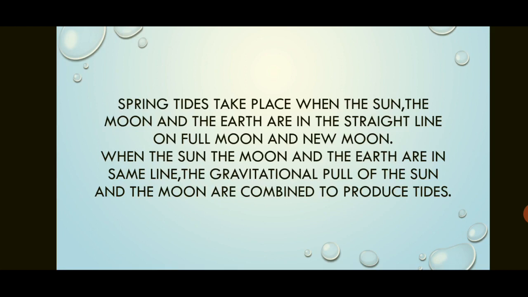Spring tide takes place when the sun and the moon and the earth are in the straight line on the full moon and new moon. When the sun, the moon and the earth are in the same line, the gravitational power of the moon and the sun increases, and because of that it causes a spring tide, or you can say high tide.